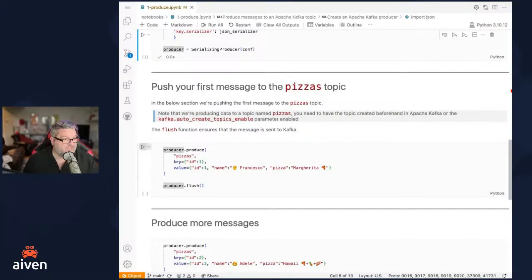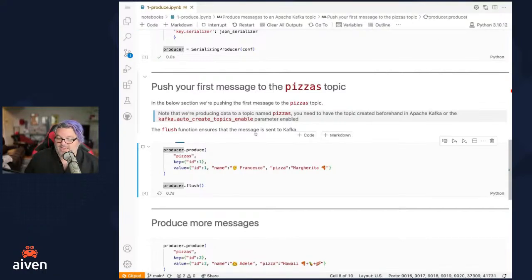Good point. Francesco makes a very good point in the chat, which is automatically creating topics is totally good for a tutorial or a workshop or just demoing or playing around. Probably not a great idea in production because that's how you probably end up with a bunch of topics that have typos in them and such.